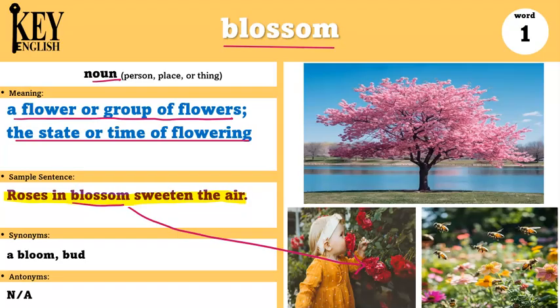And blossom is also a flower, so I could say the cherry tree was covered in pink blossoms. So any flower, we can call it a blossom. Another example would be, bees buzzed around the blossoms looking for nectar. A synonym of blossom is a bloom or bud, and there are no antonyms for this word.